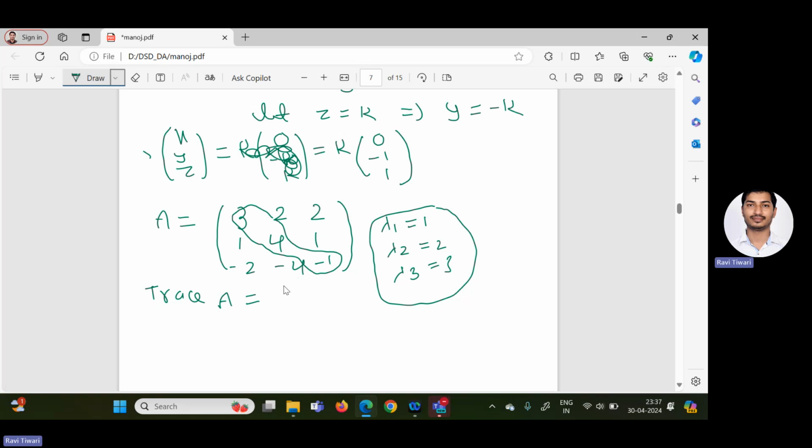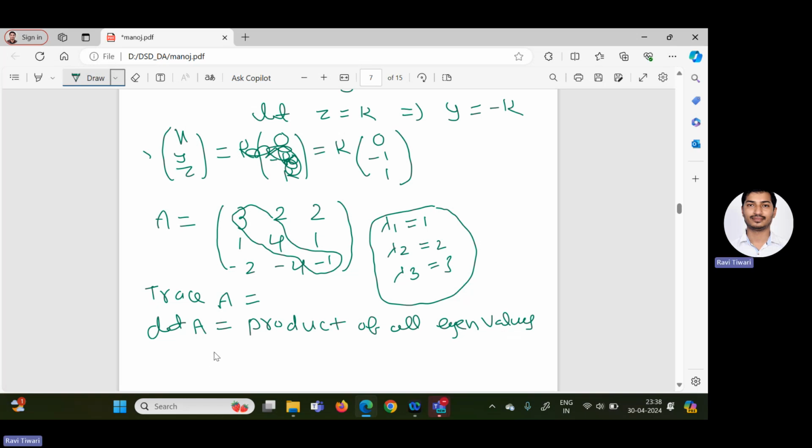The second property is also there: the determinant of A must be equal to the product of all the eigenvalues.